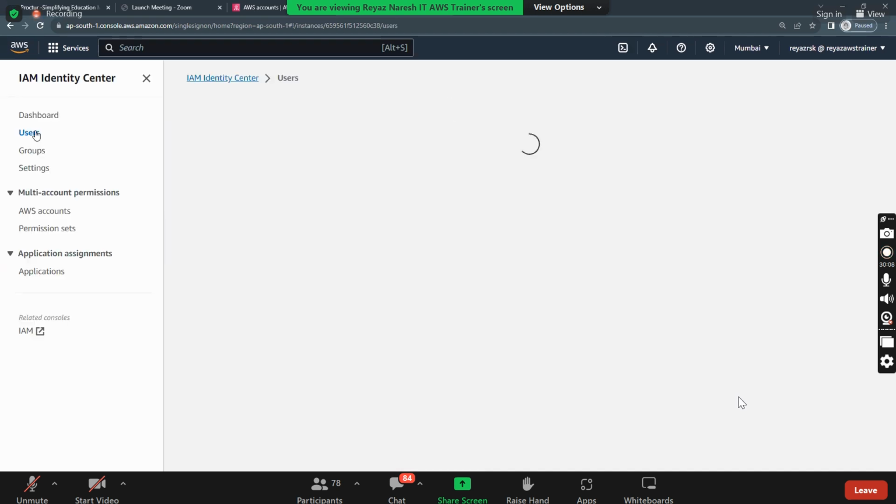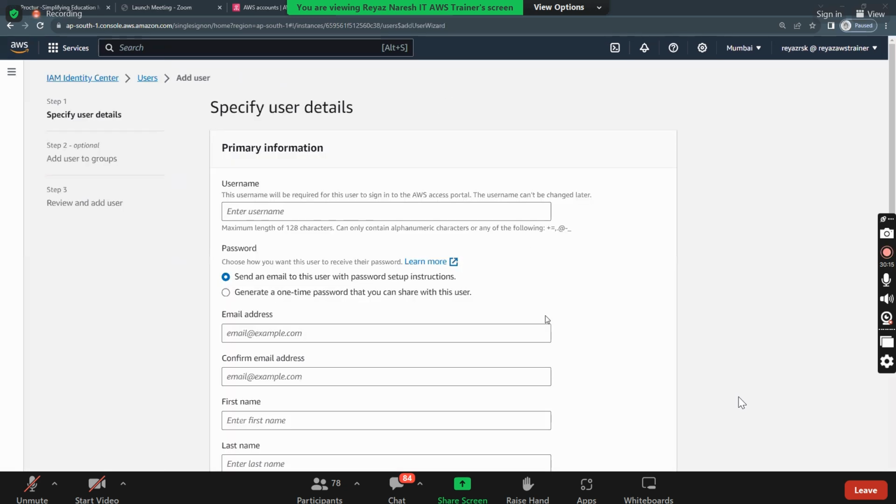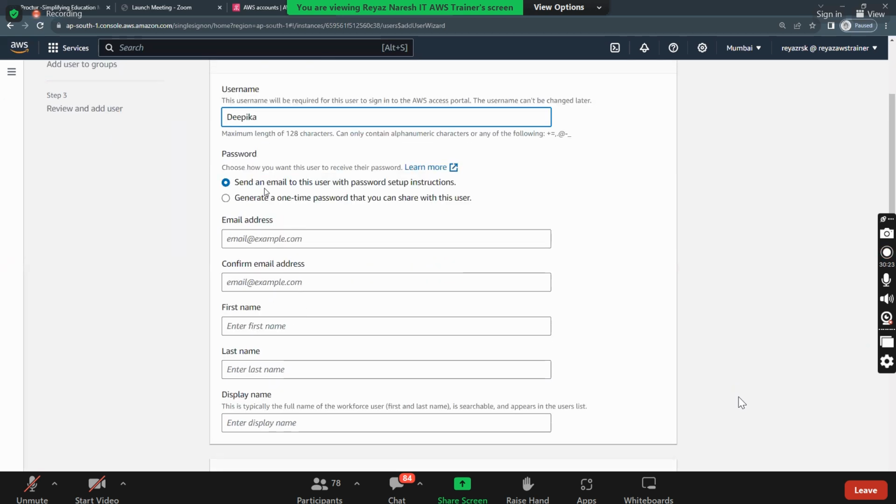Click on users. Click on add user. What is the username? Deepika. Now here, the password. You can send an email to the user to set up the password, or generate a one-time password and give the password to her. I'll go for generate a one-time password.